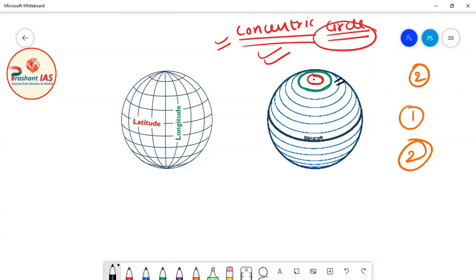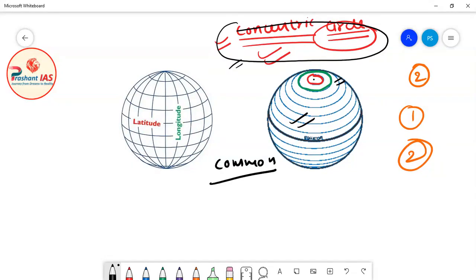And what is the definition of concentric circles? Concentric circles are those circles which have a common center. This principle applies to latitudes in the way I have shown you in the diagram. All the latitudes share a common center. So their next property is that they all share a common center, and due to this, they are called concentric circles. This is the next property of latitudes. Now friends, with this the topic of latitude is completed.